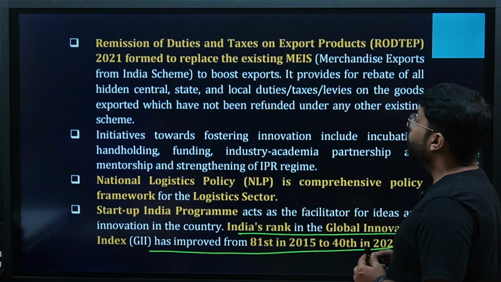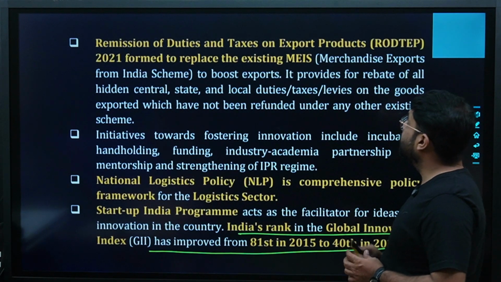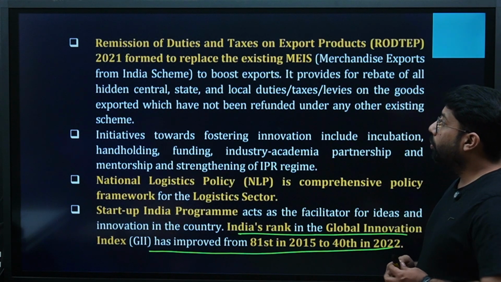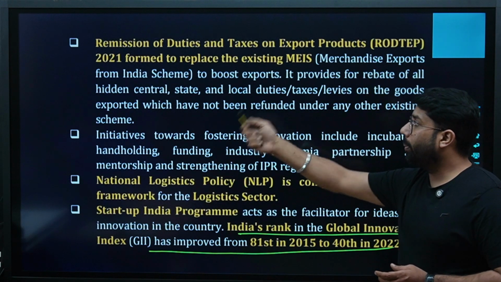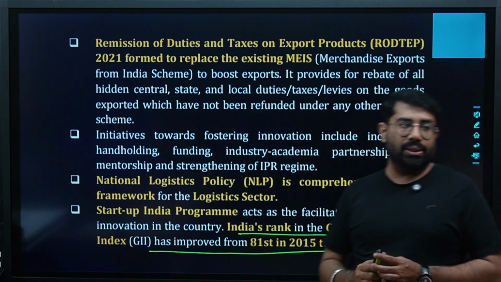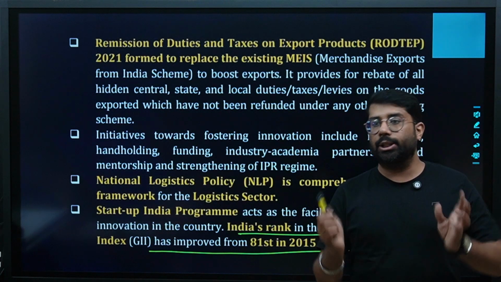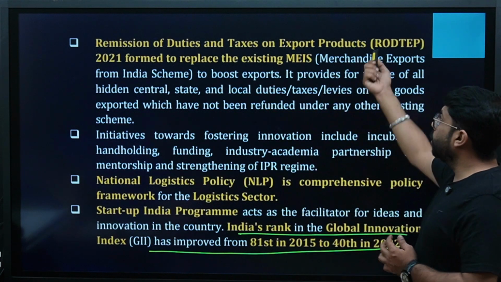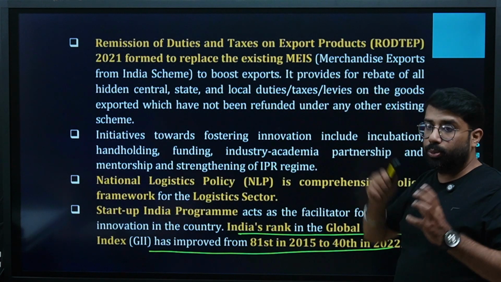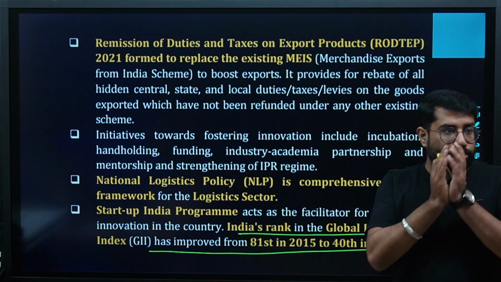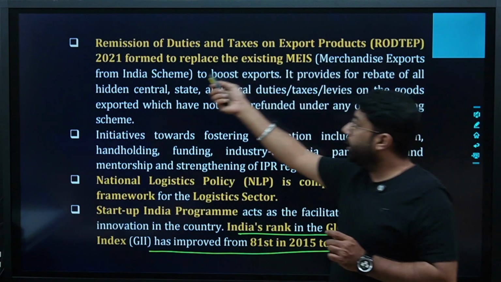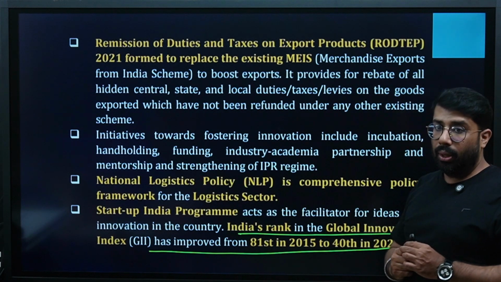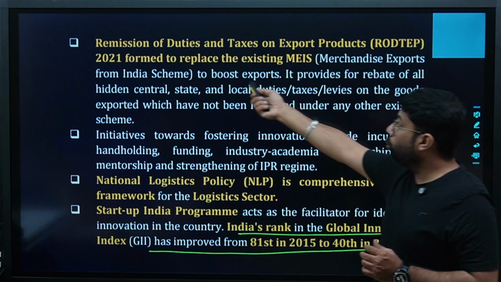Sorry, remission of duties and taxes on export products, that is RoDTEP 2021, formed to replace the existing MEIS, Merchandise Exports from India Scheme. Basically, this is a scheme under which we control the exports. MEIS was a bit stringent, a bit tough, and to replace the scheme, we have formed RoDTEP, that is the remission of duties and taxes on export products, which is to boost exports.